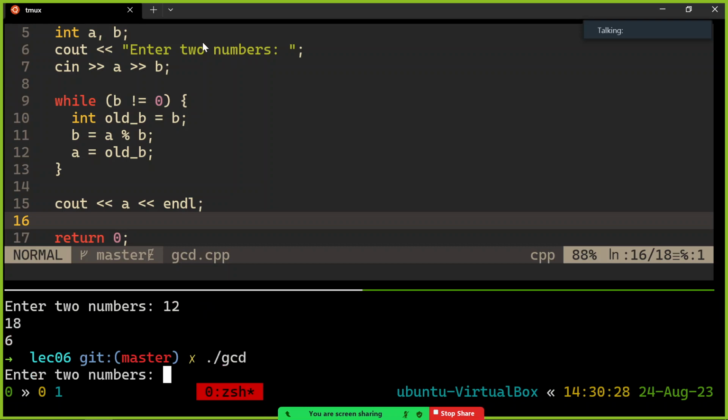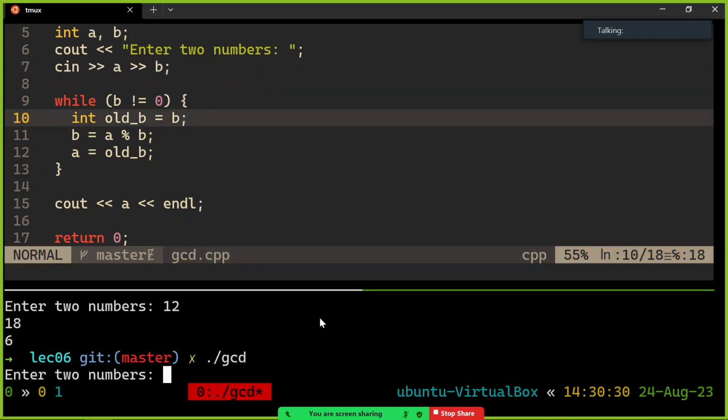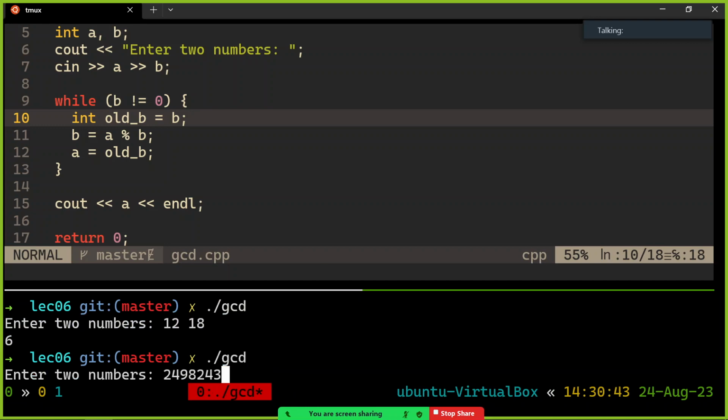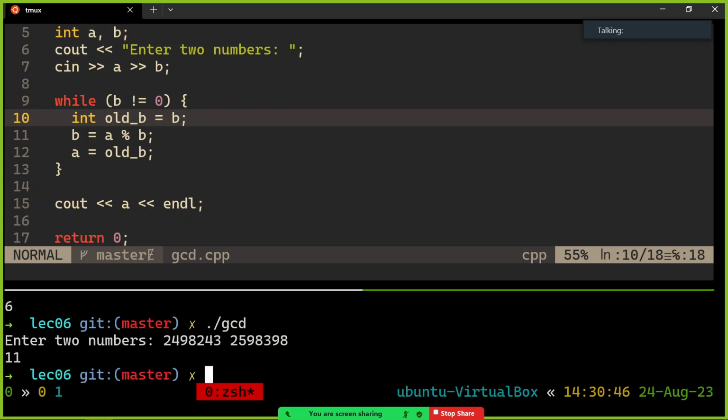If you call cin twice like this, or if you use it on the same line with two numbers, you can just enter them with some amount of space between them. So like 12 space 18 and hit enter, and it'll get them both at the same time. Like that is 6. What is the greatest common divisor of these two numbers? Apparently 11 is the biggest number that goes into both of these random numbers. That's pretty cool. So yeah, that's GCD.